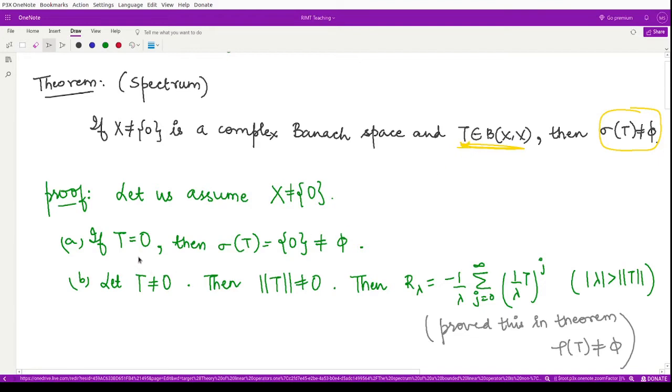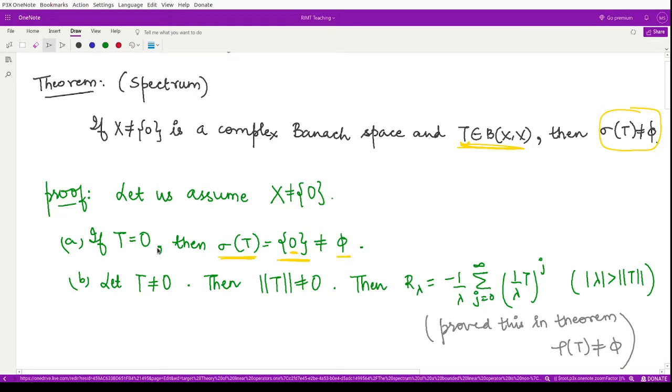So first we say our operator T is the zero operator. For the 0 operator, the spectral values or the eigenvalues are simply 0. Therefore the spectrum would contain only the 0 element, and because it contains the 0 element, it is non-empty in this case.